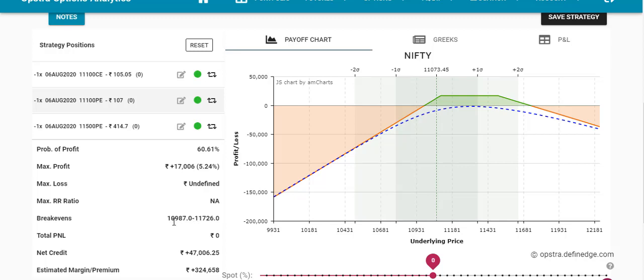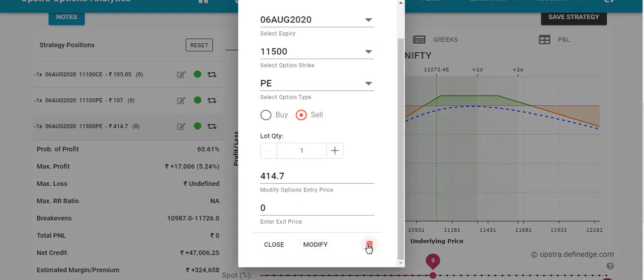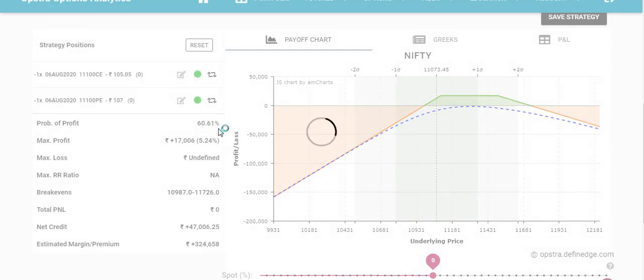Before it was around 10,900, now it has become somewhere near around 11,000. This is for the upside adjustment. For the downside as well, let's calculate for the downside. Let me delete this adjustment trade.